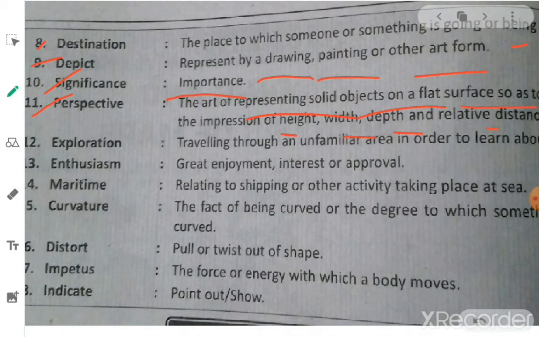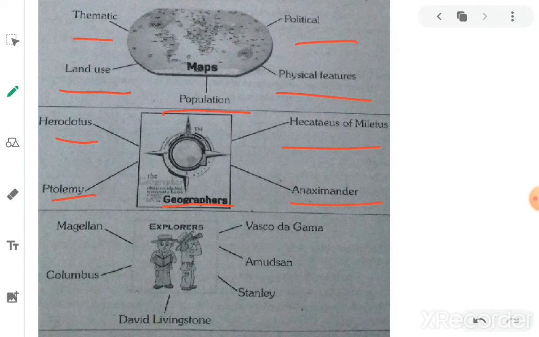Next, 12th one is exploration. Exploration means finding new things, going to unknown places, traveling through an unfamiliar area in order to learn about something. So unfamiliar areas means unknown areas. Here some explorers' names are given: Magellan, Columbus, Vasco da Gama, Emerson, and Stanley. These are the people who explored, traveled, and went to so many unknown places, and they found some places, like Vasco da Gama discovered India, Columbus discovered America, like this.